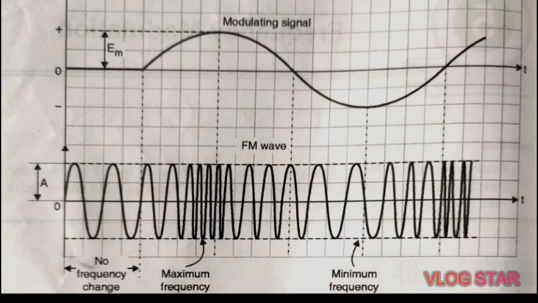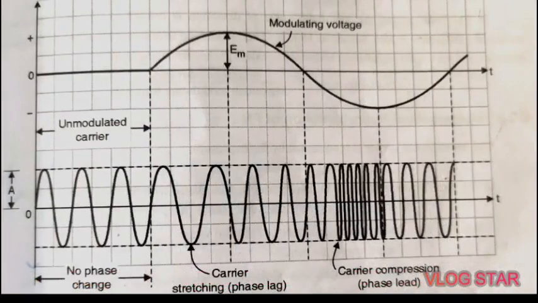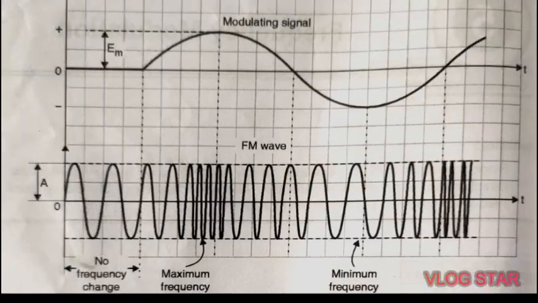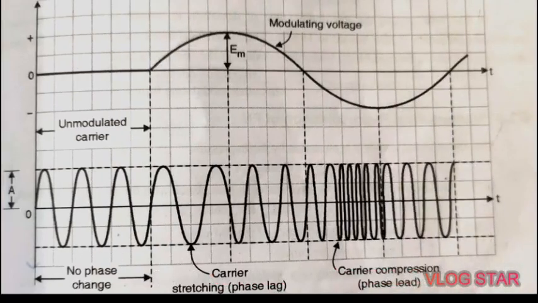Okay, so here the next term is phase modulation. Phase modulation is very similar to frequency modulation. The only difference is that the phase of the carrier is varied instead of varying the frequency. In case of frequency modulation, the frequency will change, and in case of phase modulation, the phase will change. So the amplitude of the carrier remains constant.